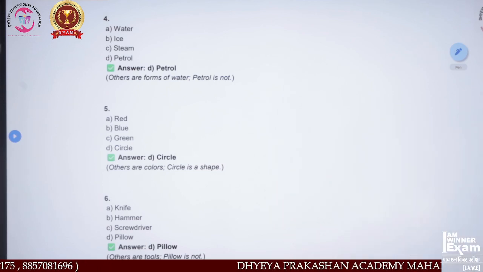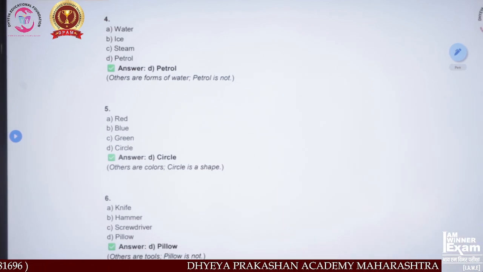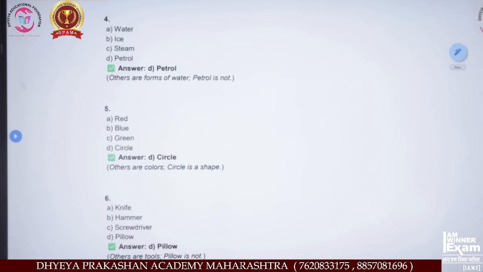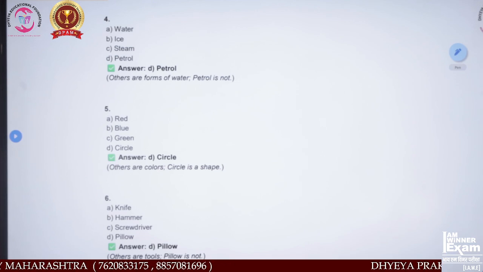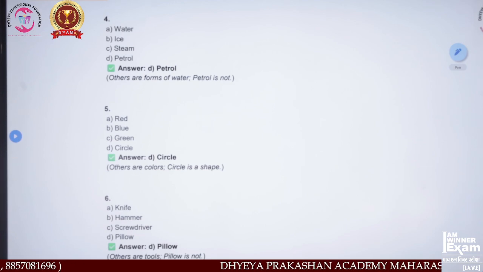Again, next MCQ. Water, ice, steam, petrol. Which do you think is the odd one out from these options? Water, ice, steam, or petrol?